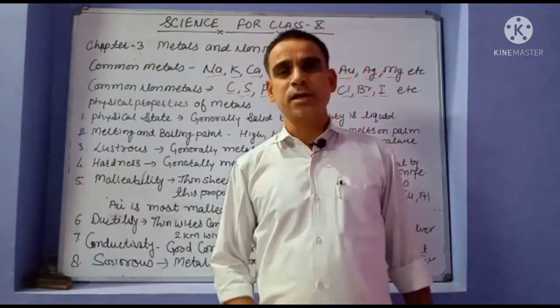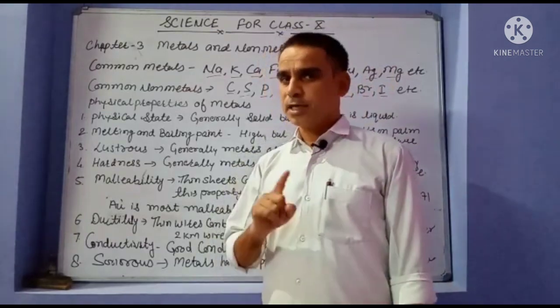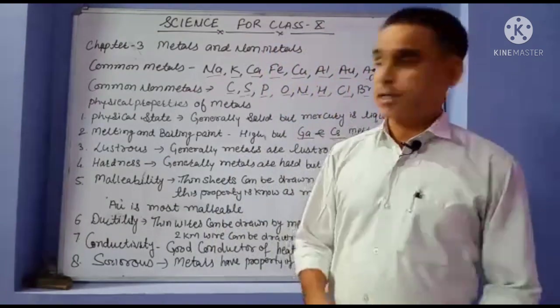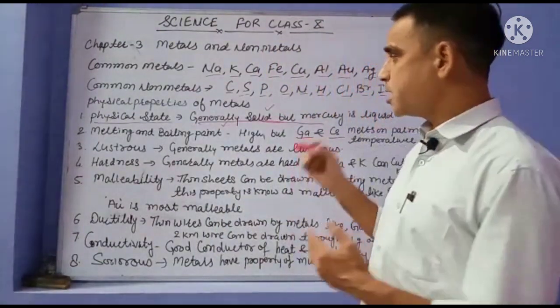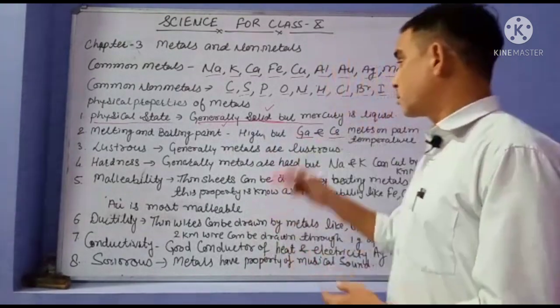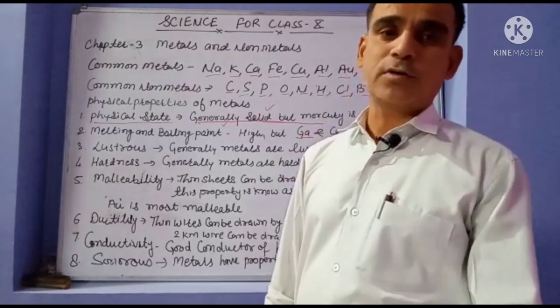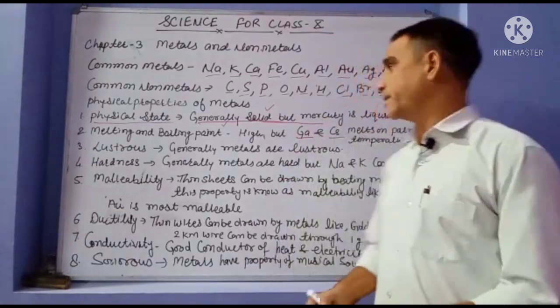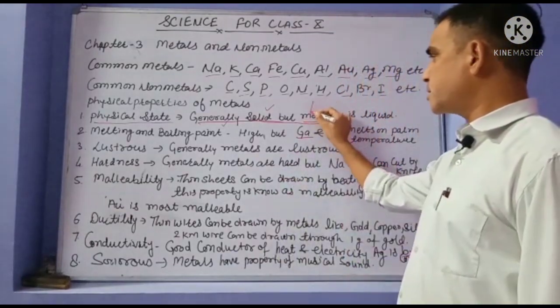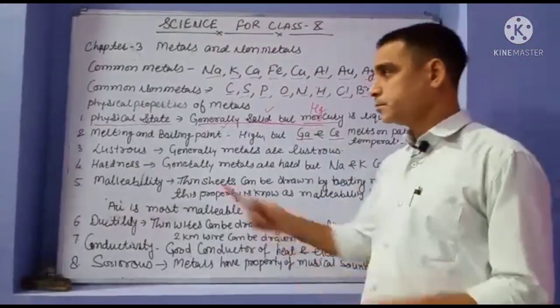Only a single metal is found in liquid state at room temperature, and the name of that metal is mercury. The symbol of mercury is Hg.